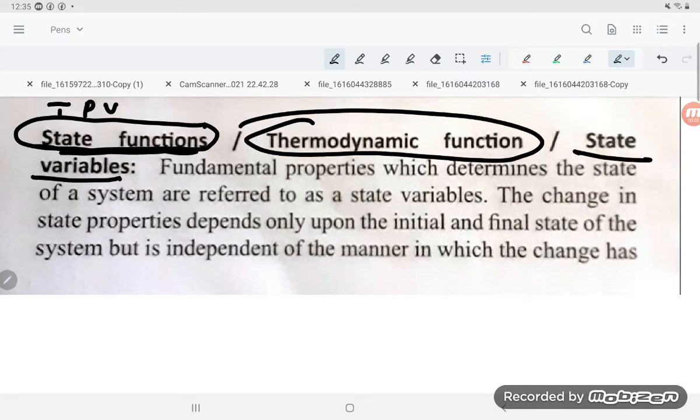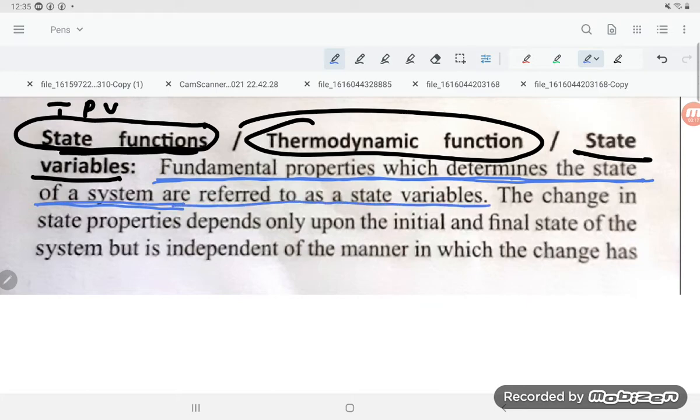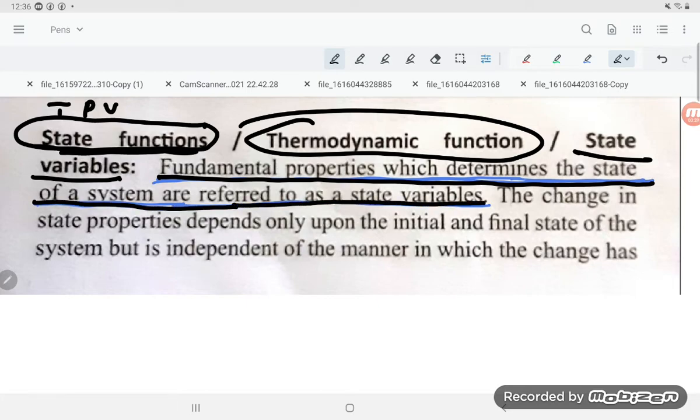Now let us have a look. The fundamental properties which determine the state of a system are referred to as state variables.